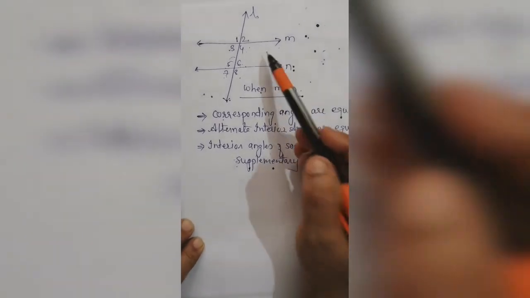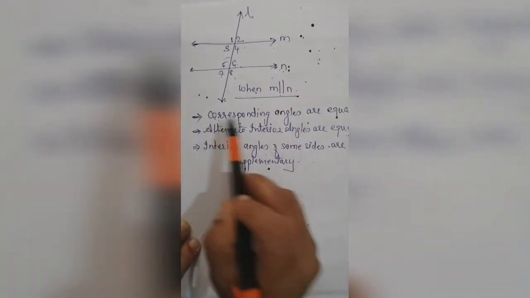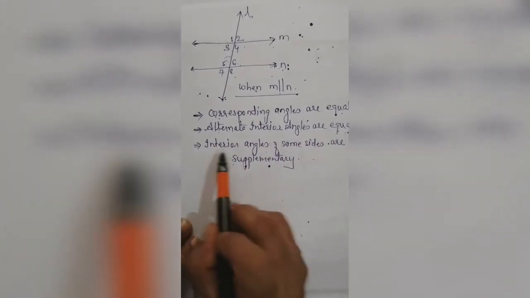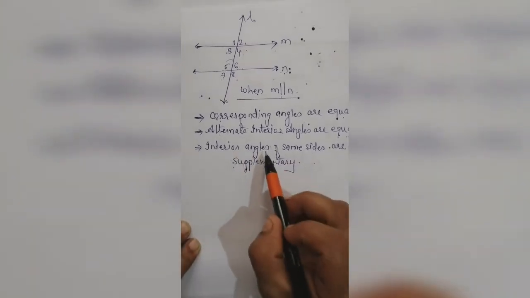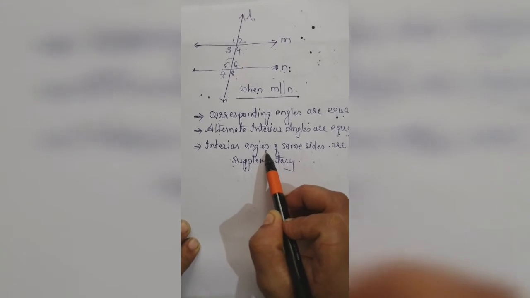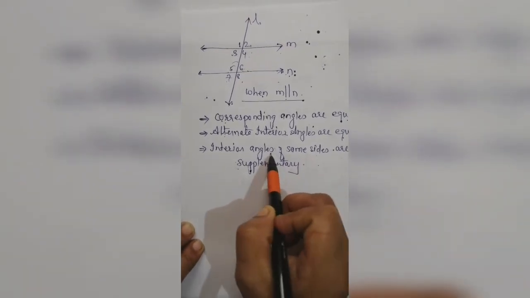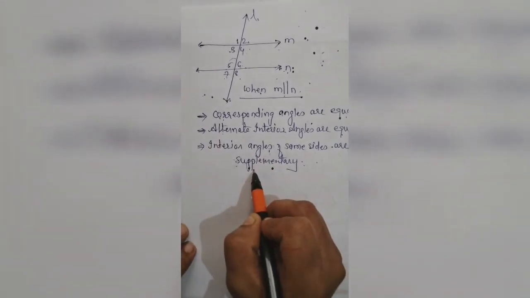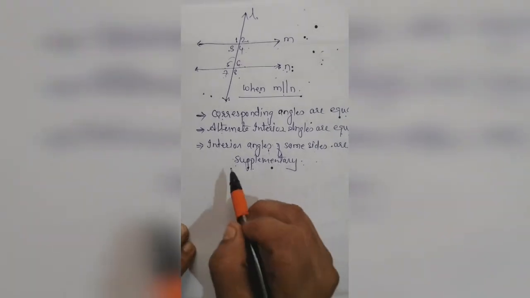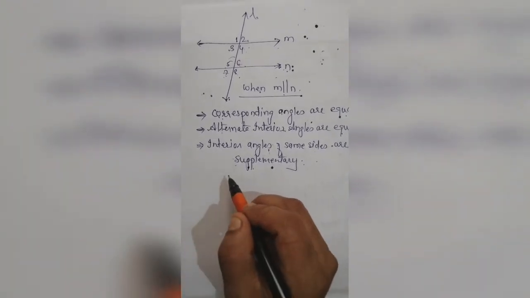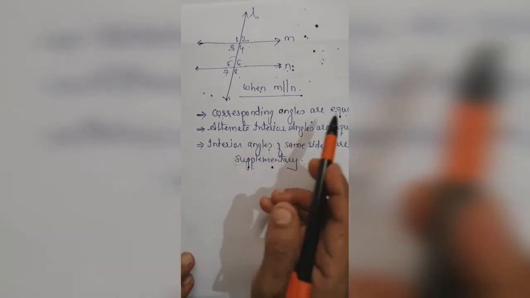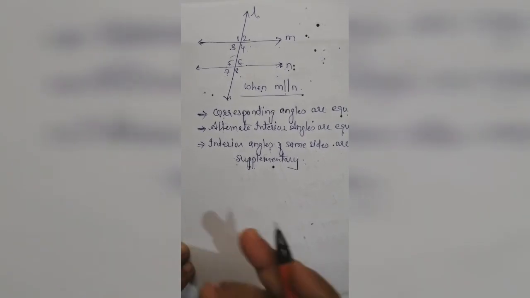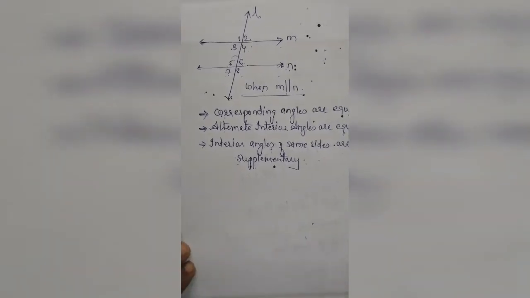So we can say that if the lines are parallel to each other, then corresponding angles are equal, alternate interior angles are equal, and interior angles of the same side of the transversal are supplementary. And when these conditions hold, we can say that the lines are parallel to each other. We can say it both ways: if the corresponding angles are equal, then the lines are parallel, or if the lines are parallel, then corresponding angles are equal to each other.